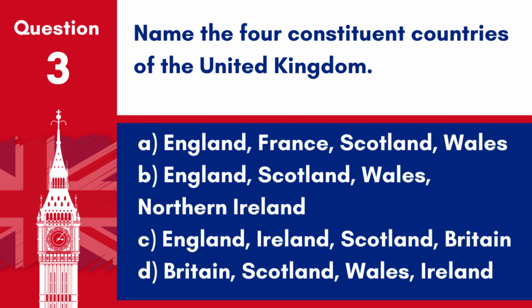Question 3. Name the 4 constituent countries of the United Kingdom. A. England, France, Scotland, Wales. B. England, Scotland, Wales, Northern Ireland. C. England, Ireland, Scotland, Britain. D. Britain, Scotland, Wales, Ireland. Answer B. England, Scotland, Wales, Northern Ireland. The United Kingdom is made up of 4 constituent countries: England, Scotland, Wales, and Northern Ireland.